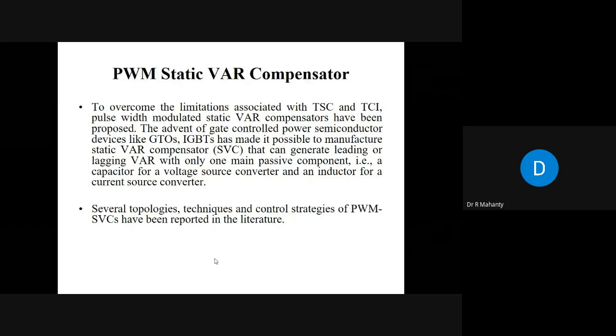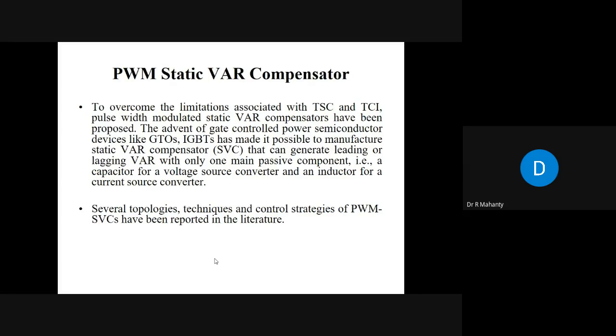The advent of gate controlled power semiconductor devices like GTOs and IGBTs has made it possible to manufacture static VAR compensators, in short SVC, that can generate leading or lagging VARs with only one passive component, that is a capacitor for a voltage source inverter and an inductor for a current source inverter. Therefore, we'll come to the PWM static VAR compensator.